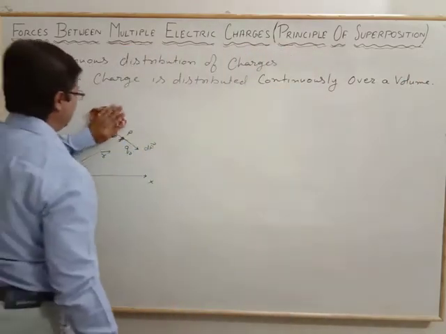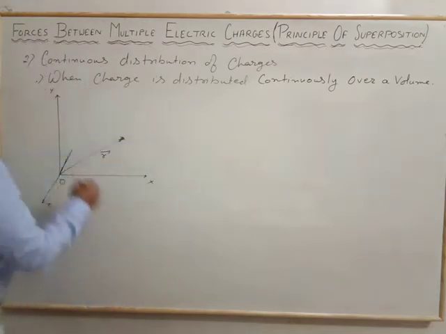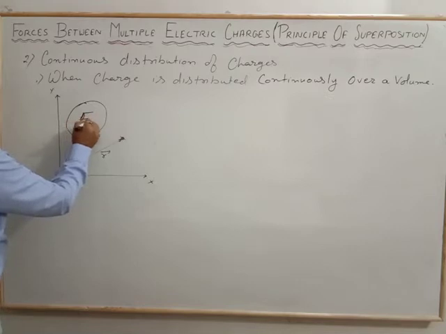Now again see the arrangement. Let's suppose this one is the volume, and in this volume we consider a very small volume element, and the arrangement of the charge is here.